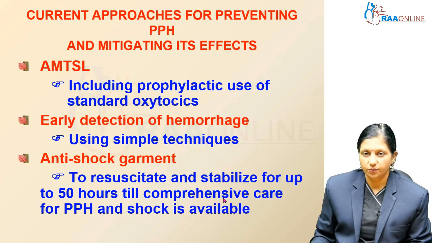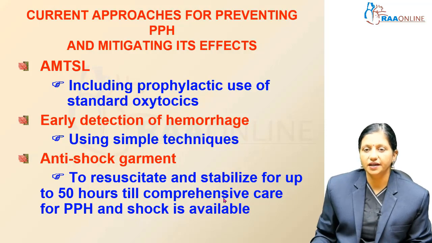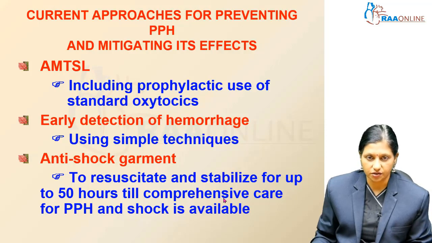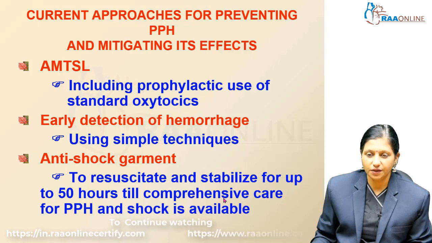Current approaches for preventing postpartum hemorrhage include active management of the third stage of labor, which advocates the use of prophylactic oxytocin with the delivery of the anterior shoulder of the baby, that is, even before the PPH has begun. Give 10 units intramuscular oxytocin. Early detection of hemorrhage uses simple techniques of measuring blood loss, and non-pneumatic anti-shock garments are used to resuscitate and stabilize a patient for up to 50 hours till the patient is shifted to a tertiary center where comprehensive care for PPH and shock is available.